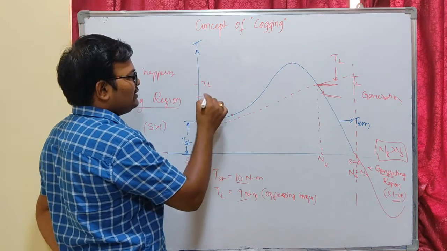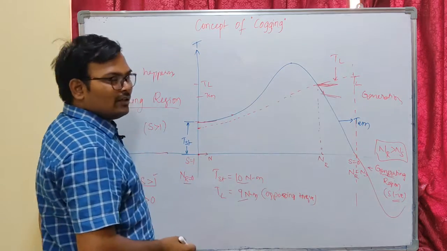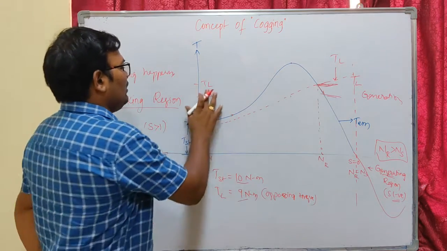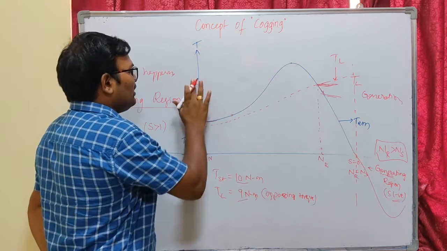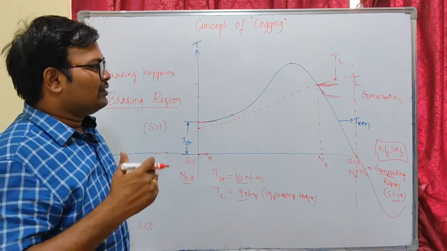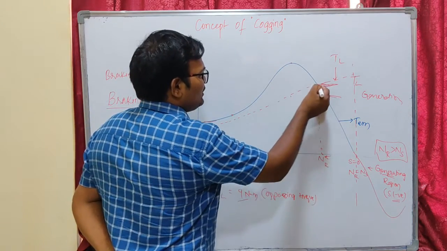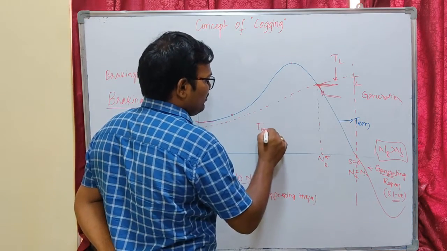Okay, this is my TL, and this is my electromagnetic torque at this instant. So what happens? Our electromagnetic torque is less compared to load torque. Our motor is not overcoming the load torque, because the load torque is more than the electromagnetic torque, so our motor starts to decelerate. That means its speed starts decreasing, and it comes back to this point, because whenever our electromagnetic torque meets our load torque,